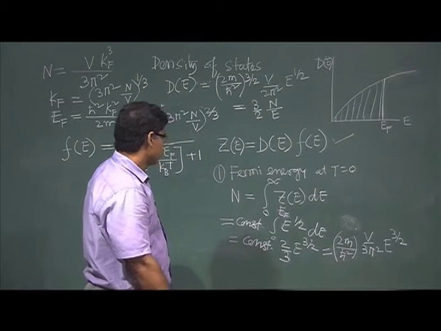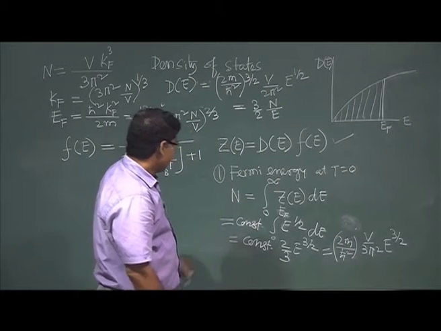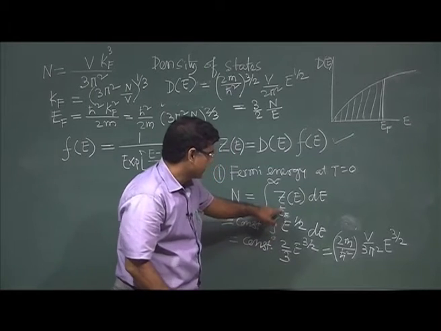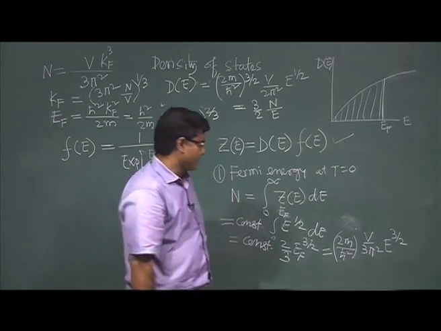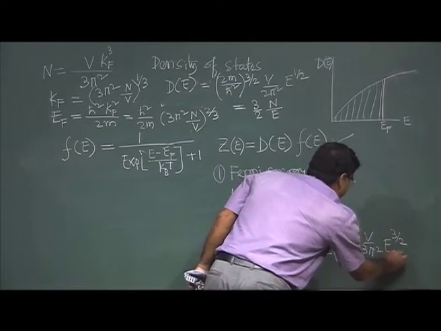And if I put this limit, this E will be E_F.